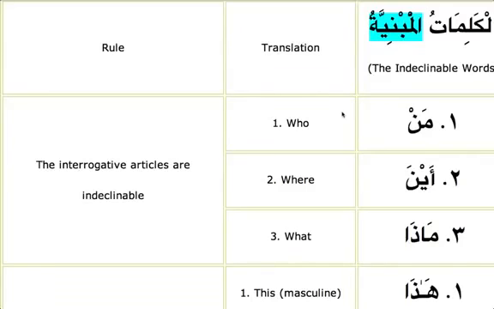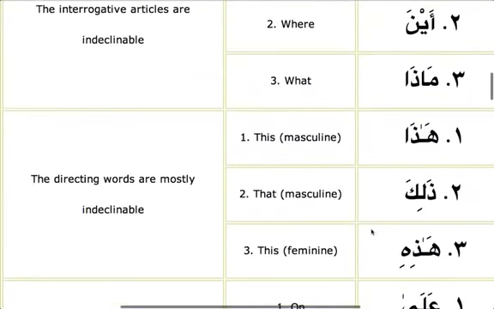Let's do some example. So far we have done some interrogative articles. Those are indeclinable, what we call. They are mabni, like man, aina, maza. All demonstrative pronouns can be marfu, mansub, majrur, but whatever they are in position, you will always see them in this form. Hada, dhalika, hadihi. Hadihi is a feminine this, to point out the feminine objects.